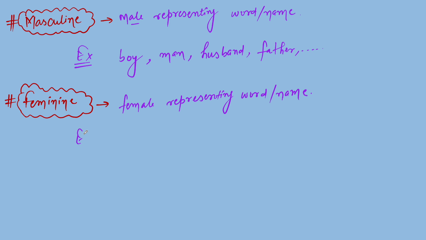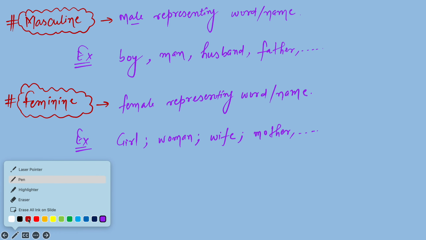For example, girl, woman, wife, mother. These words reflect the gender of these names, which is female. I hope you are getting my point, what I want you to understand.